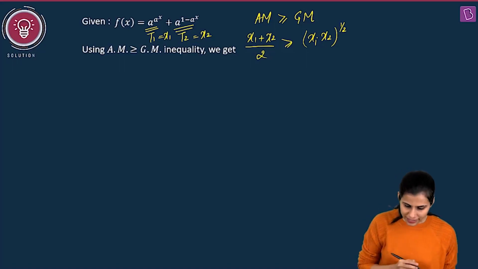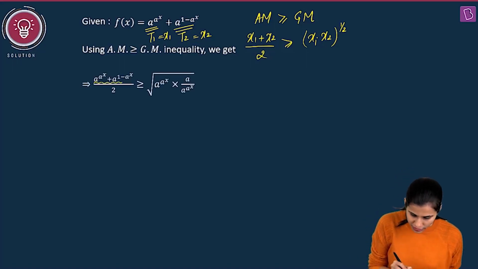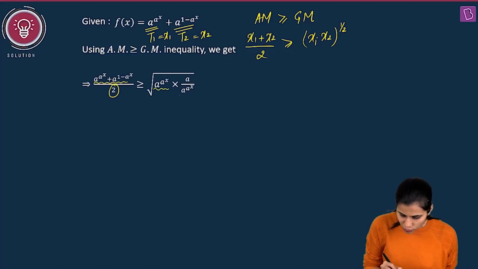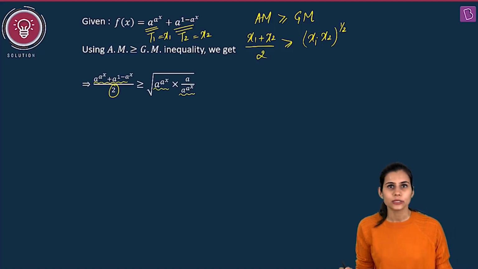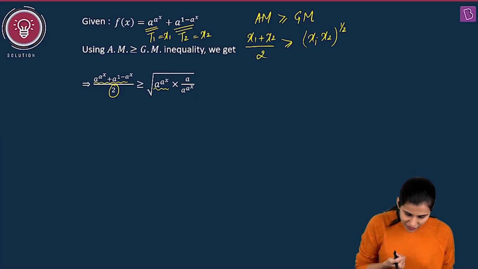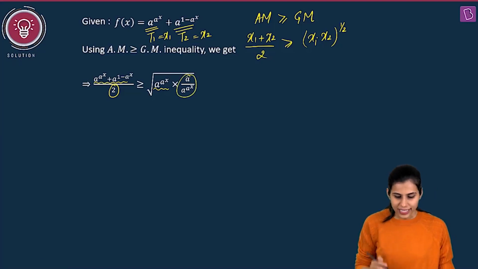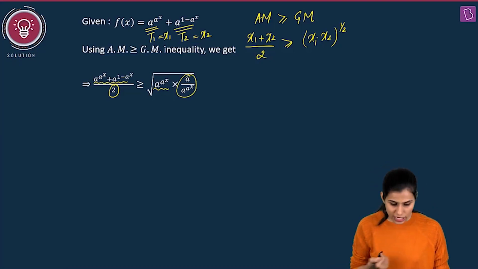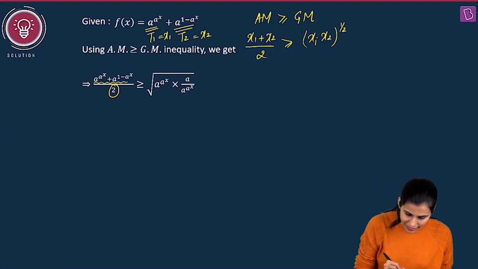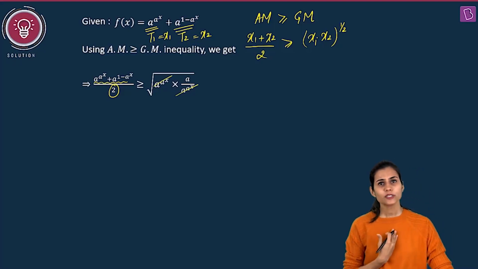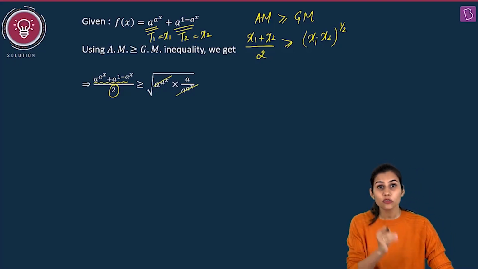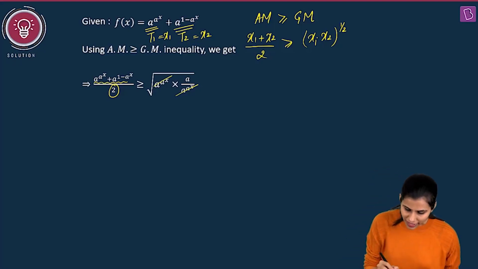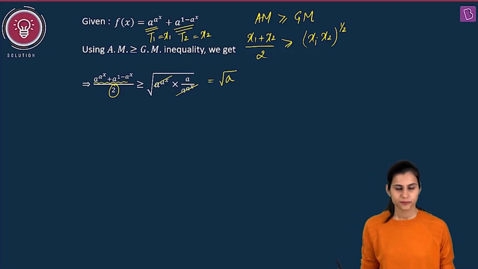So compute the arithmetic mean. It will be the sum of both the terms divided by 2, greater than or equal to the positive square root of the product of both the terms. Can you see here? A raised to the power 1 by a to the power x has been written as a upon a raised to the power a to the power x. Same thing. Why? Because from here I can certainly cancel it out. Why am I so confident that I can cancel it out? Because I know they are strictly positive terms. Right? I've cancelled it out. So my right hand side is only root a.